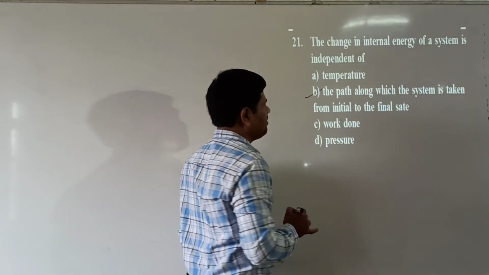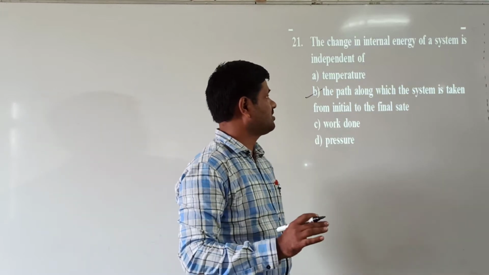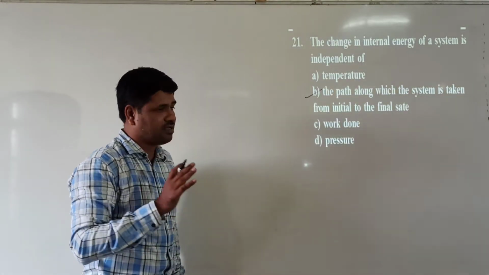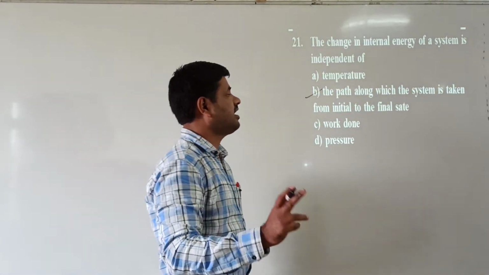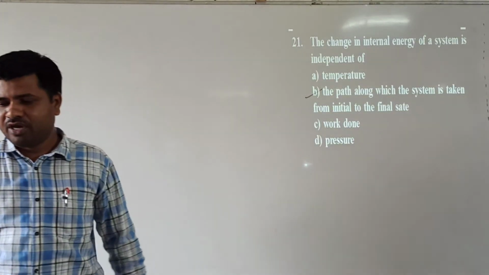So here, it is independent of the path along which the system is taken from initial to final state, because it is not a path quantity. It depends only upon the initial state and final state. It cannot depend upon the path. So which option is correct here? B option is correct.